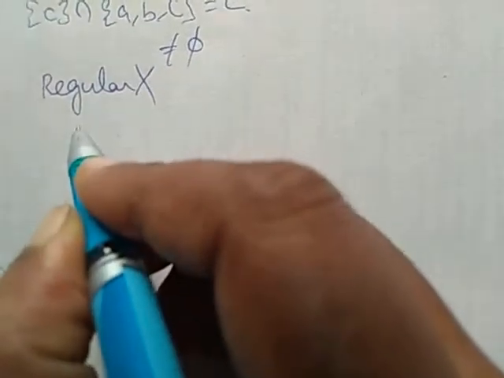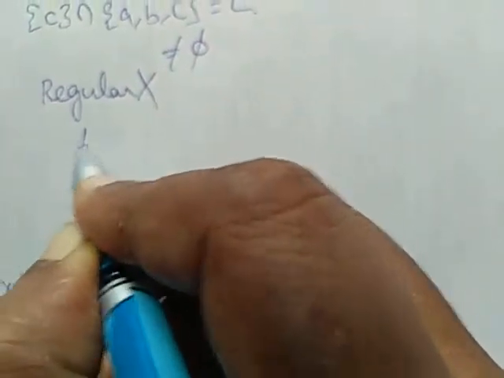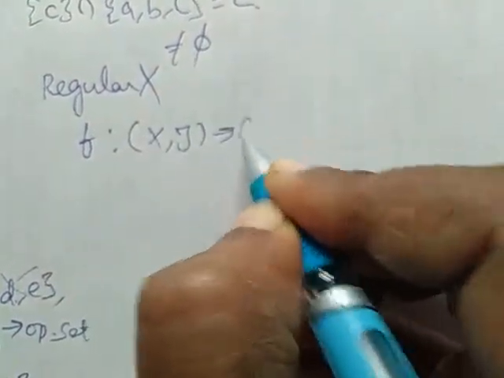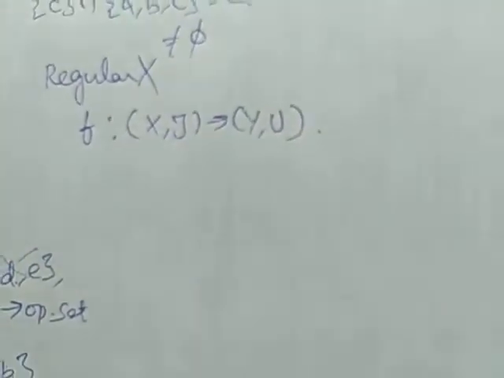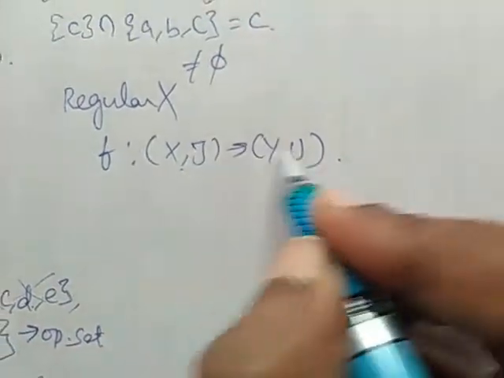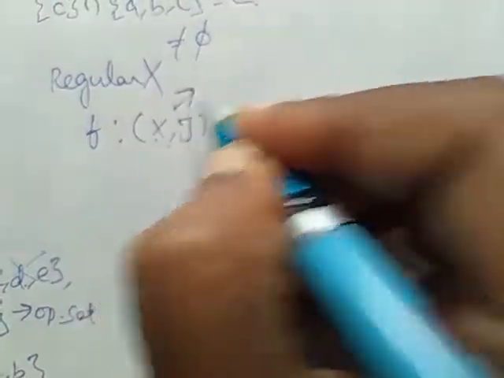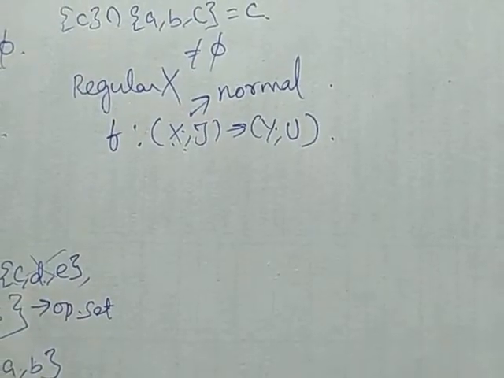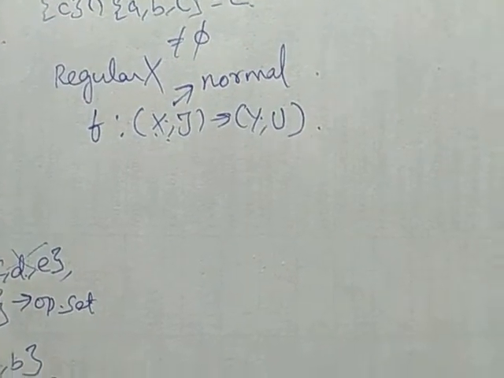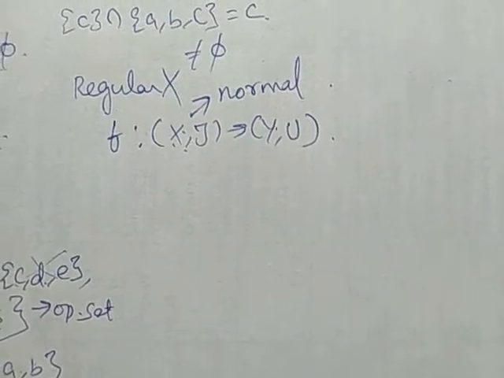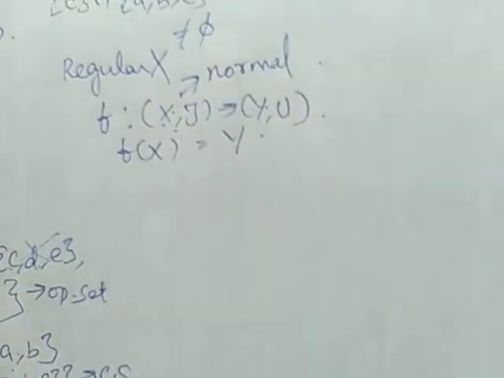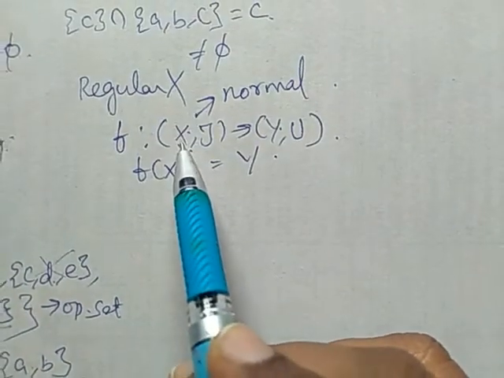Now, to prove it, we consider a mapping F, which should be a homeomorphism, defined from (X, tau) to (Y, tau dash), or U. Y is a subset of X, and here X is normal. Now we are going to prove Y is also normal. So here we have F of X equal to Y. (X, tau) is normal.